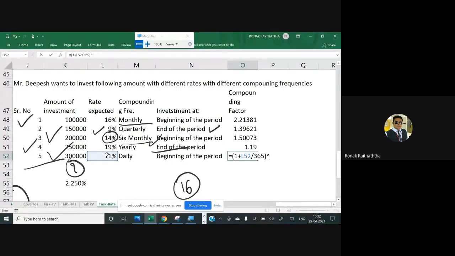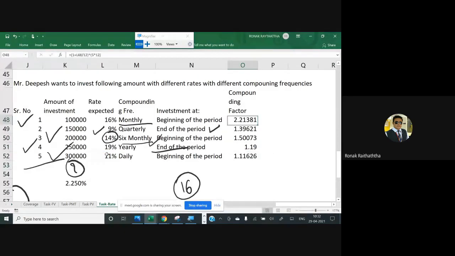So if you would have invested at the end of the day, that means at the end of the period, obviously you do not get the interest for the first day. You get the interest for the first day only if you invest at the beginning of the day, because then only the interest of that day would be due to you, right? So here it's the beginning only. So I'm going to write 365. If this would have been the end of the period, I would have written 364.